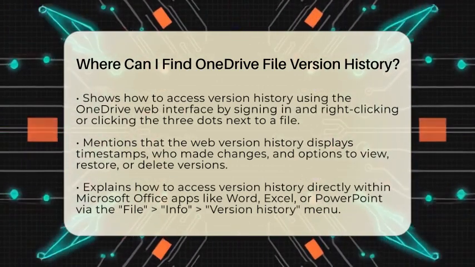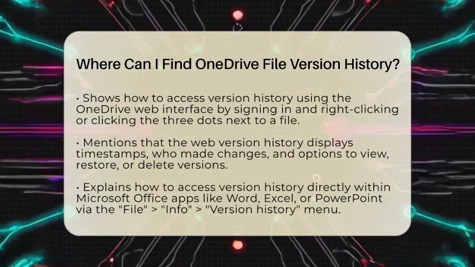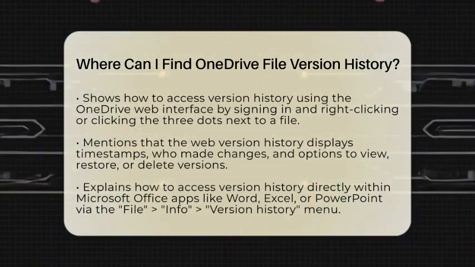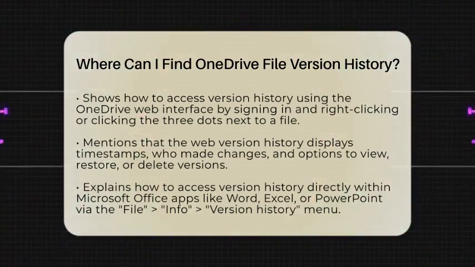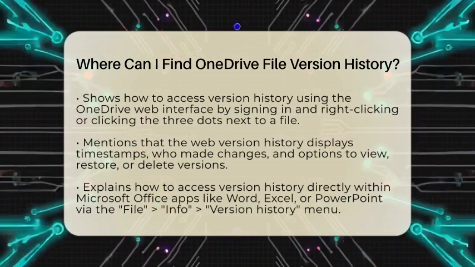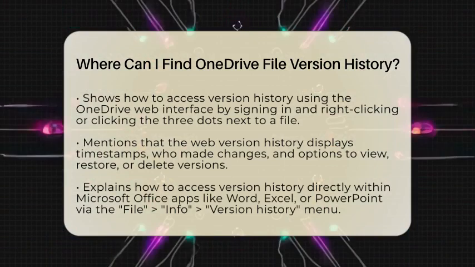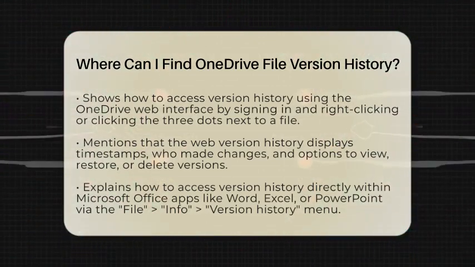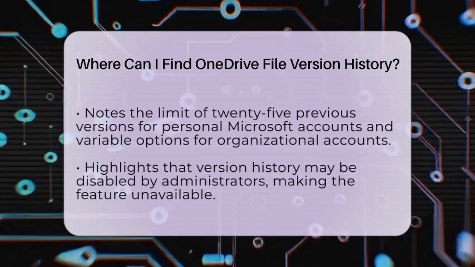A panel will open showing all saved versions, complete with timestamps and details about who made each change. You can open any version to view it, or choose to restore or delete it. This method is especially useful if you're working from a different device or want to see all versions without syncing your files locally.